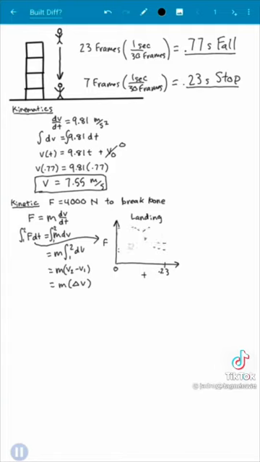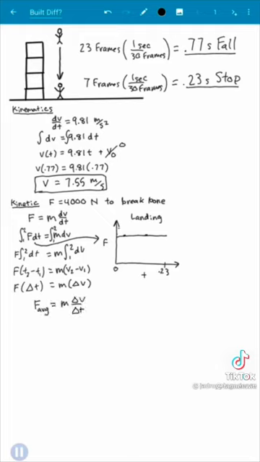Since we don't know, the best thing to do is to assume that he somehow distributed the force evenly over time. And the total area under this curve represents the momentum change. We'll talk about that in a sec. Since the force here is the same here, the force is constant and we can take it out of the integral just like we did on the right hand side. What we're left with is the force times the change in time. Now we can solve for force, but this force is actually the average force, which happens to be the maximum in our example.